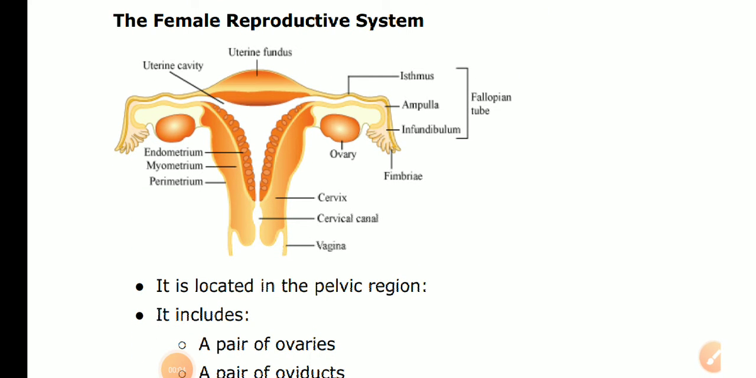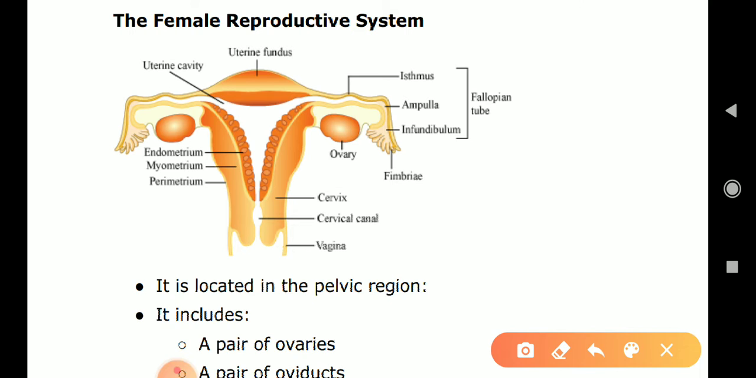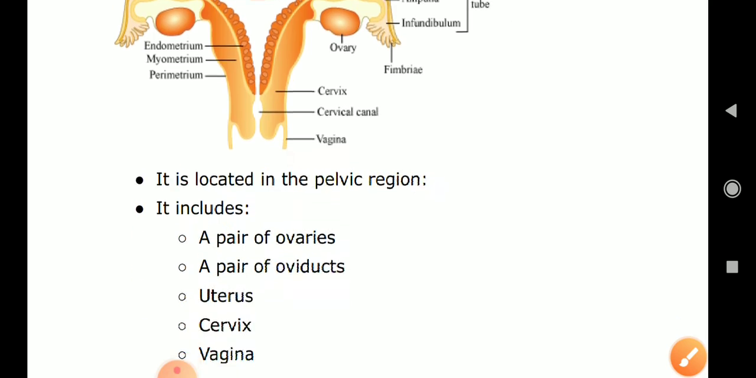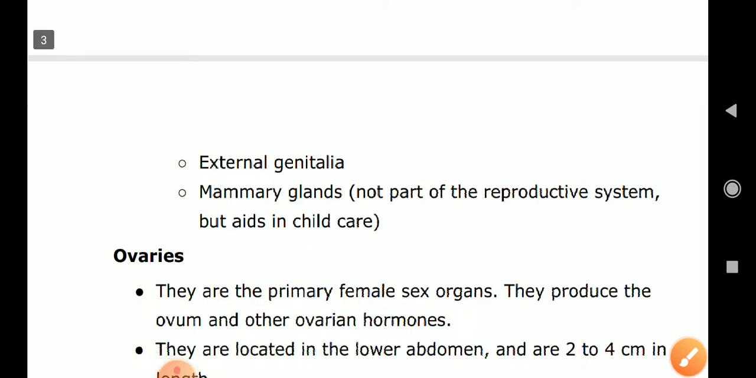Today we will discuss the female reproductive system. It is located in the pelvic region. It includes a pair of ovaries, oviduct or fallopian tube, uterus, cervix, vagina, external genitalia and mammary glands. Now we will discuss each part in detail.